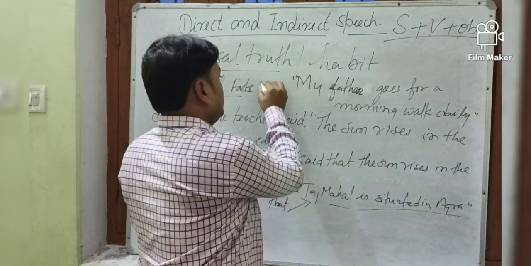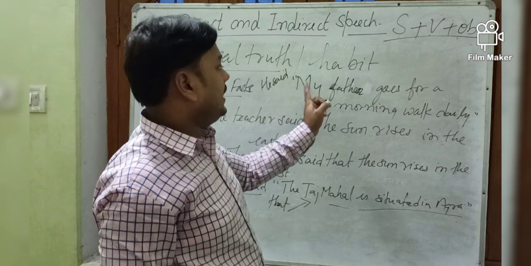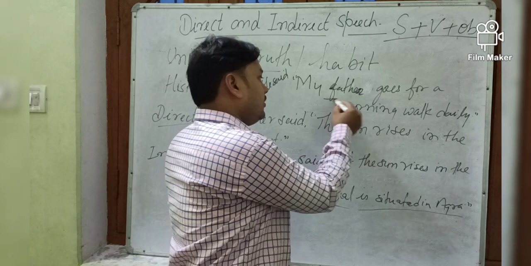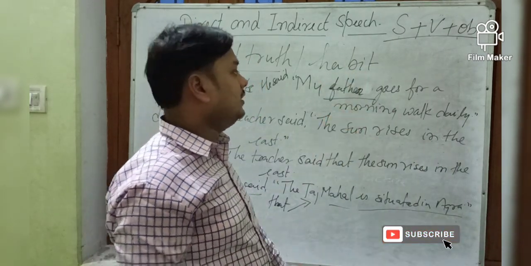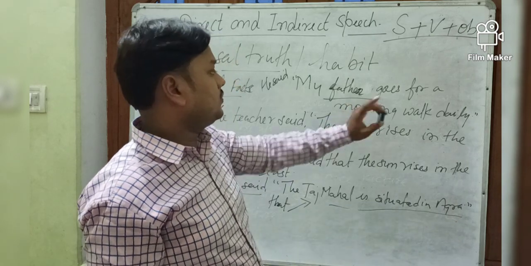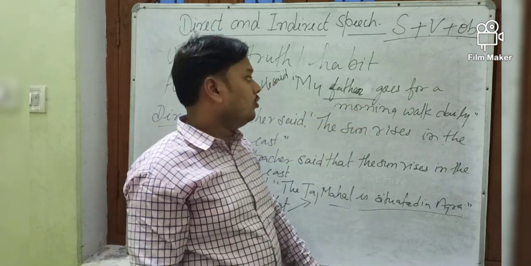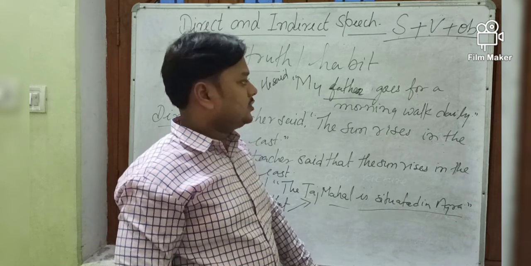So he said. So it will be written, he said that my father goes for a morning walk daily. When it is the habit of my father, that will not be changed. The tense will not be changed. It will be written, he said that my father goes for a morning walk daily. Okay, I hope this much is clear.